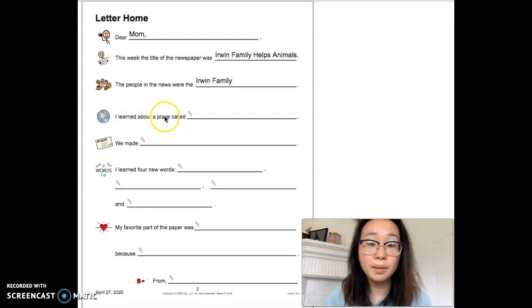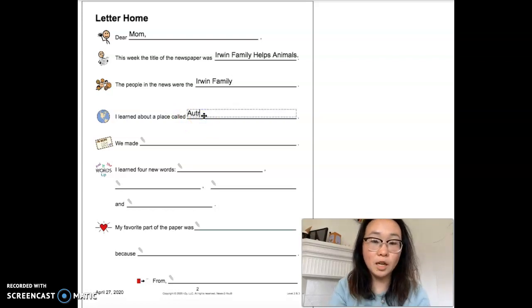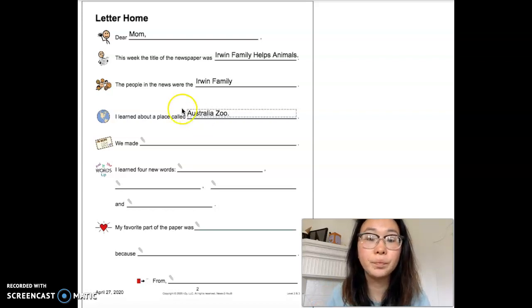I learned about a place called, where do we learn about? That would be under your where. We learned about a place called Australia Zoo. Australia is a country and also a continent. It's in its own little area. It's surrounded by water, and it is where the Irwin family is from.